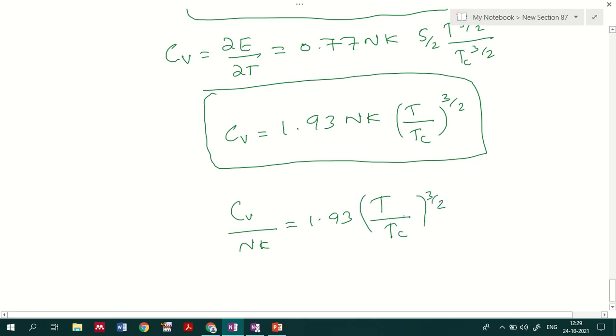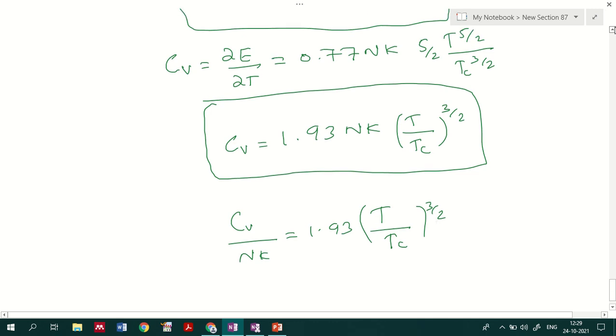So this is the value you will be obtaining in that condition. Here no correction is needed, but this is not T raised to 5 by 2, this will be T raised to 3 by 2.